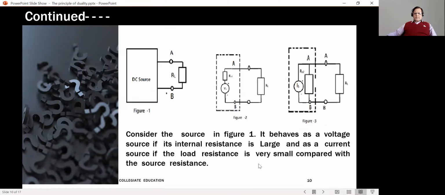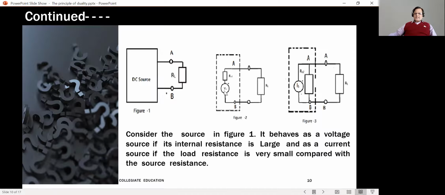Now, let me make a beginning with this issue. I am given a DC source, figure 1. These are the output terminals. It may have a resistance which I have shown here as RS1. AB is the output port, the output terminal, where I have connected a load resistor RL.